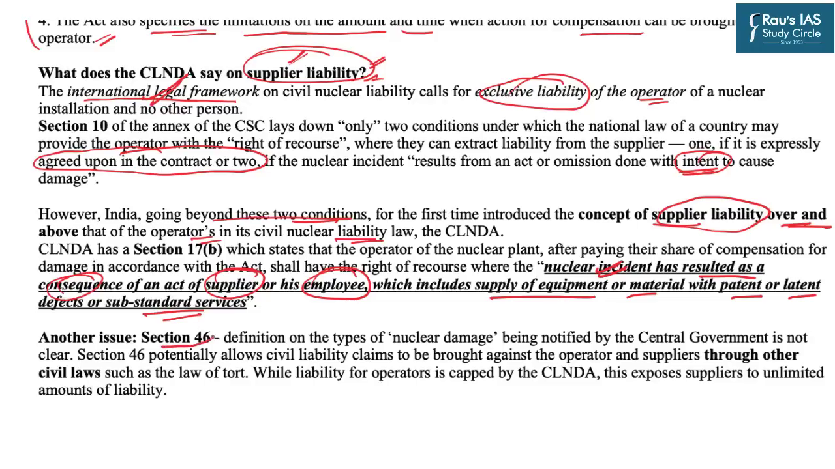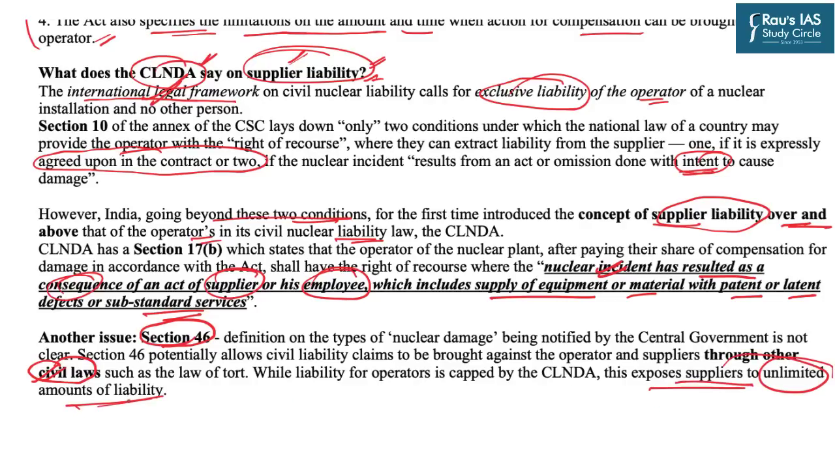Section 46 of the law says that the supplier will not only be liable under this Civil Nuclear Liability Act, but he can be put liable under other acts also, that is, other existing civil laws. And that is why in this particular act, the operator is liable only within the ambit of this act, but the supplier is liable under this act as well as other civil laws, and that is why it exposes the suppliers to unlimited amounts of liability.